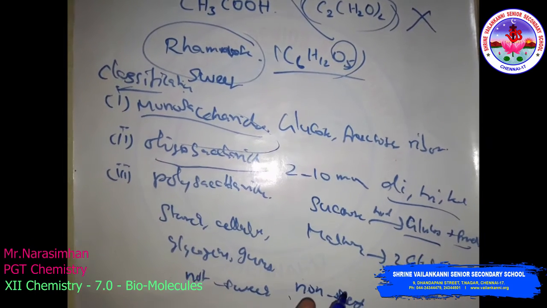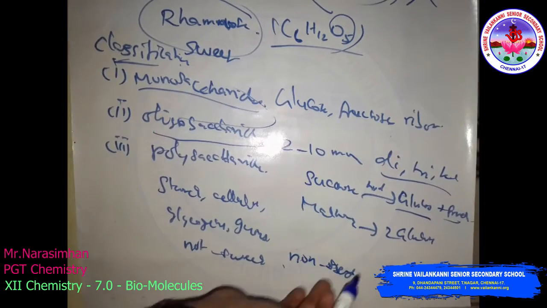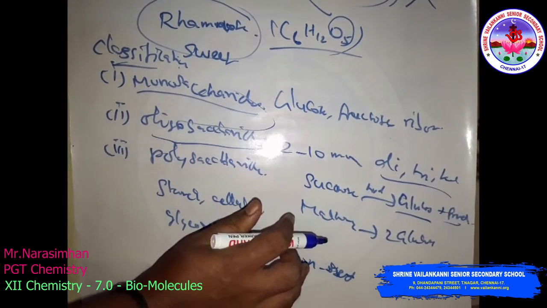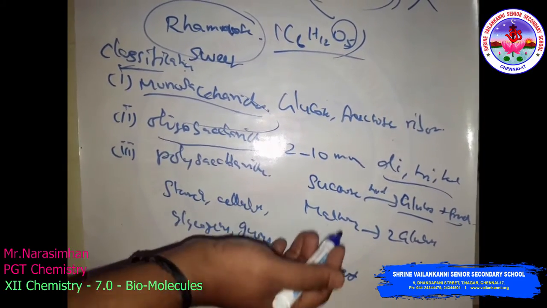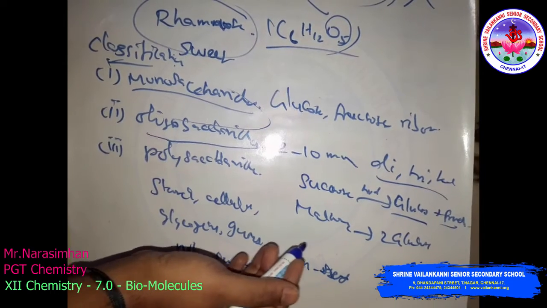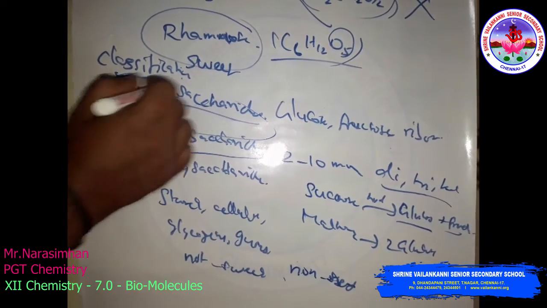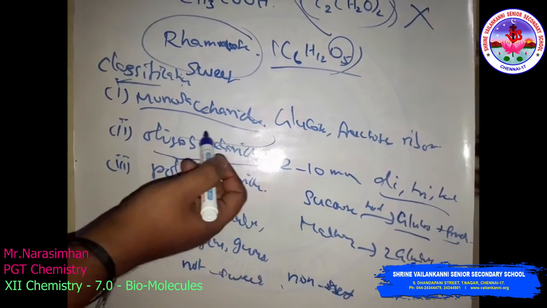They are also classified as reducing or non-reducing sugars. Reducing sugars are those which are reducing in Fehling's or Tollens' test. All monosaccharides, whether aldoses or ketoses, are reducing sugars.